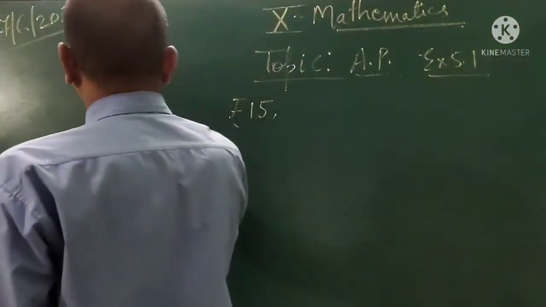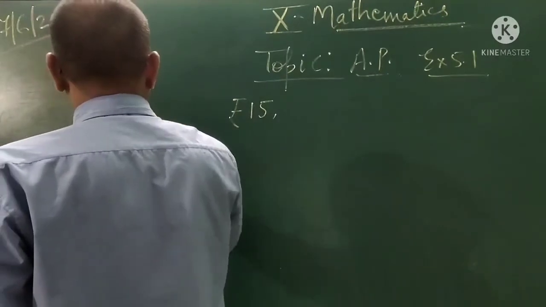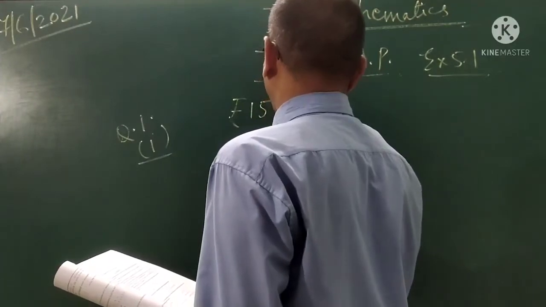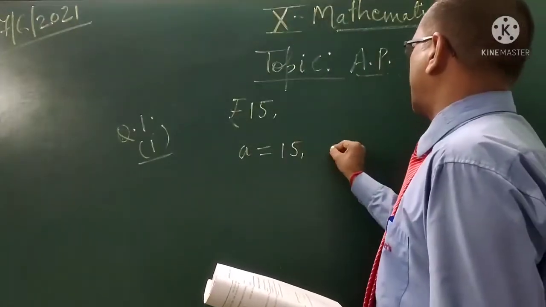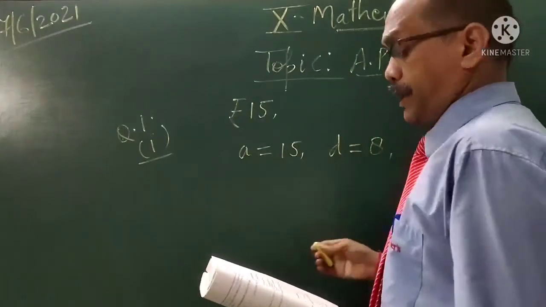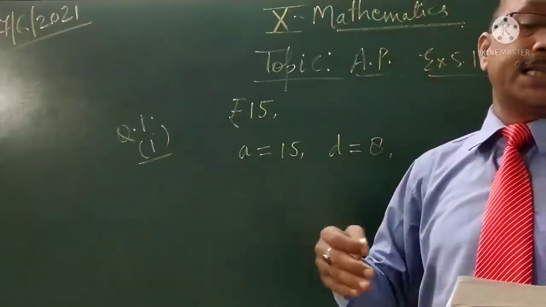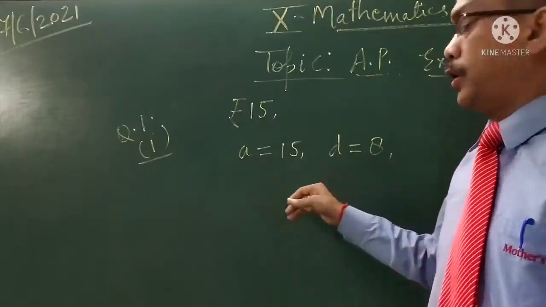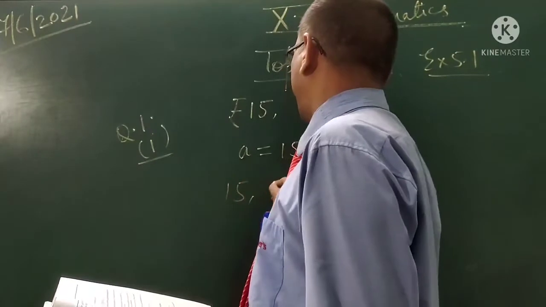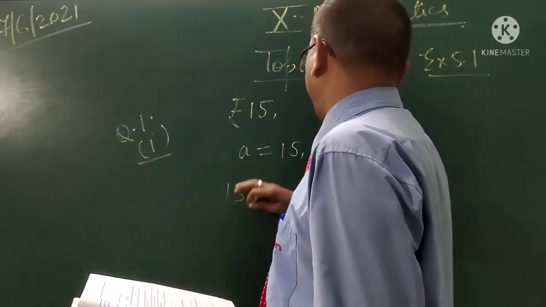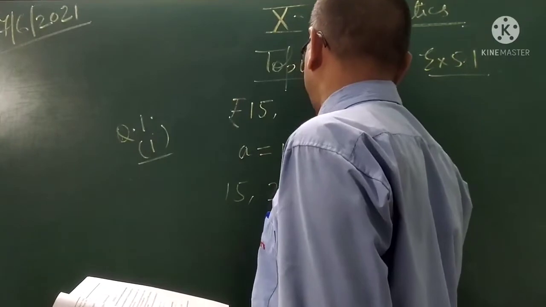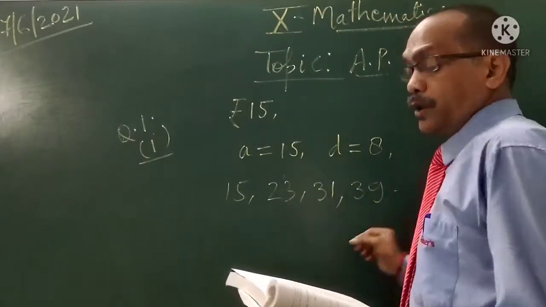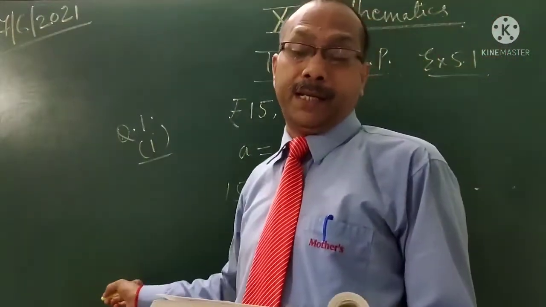Here, the first term is rupees 15, A equal to 15, and the common difference D equal to 8, because for each additional kilometer the fare is rupees 8. So the AP becomes 15, 15 plus 8 is 23, plus 8 is 31, plus 8 is 39, and so on. So this forms an AP.